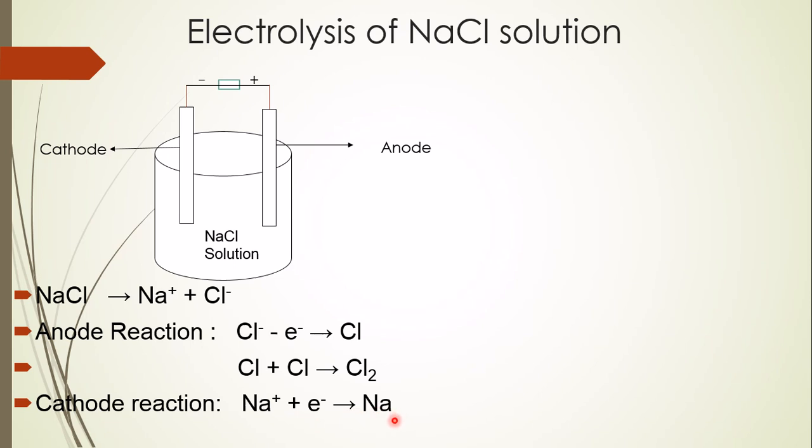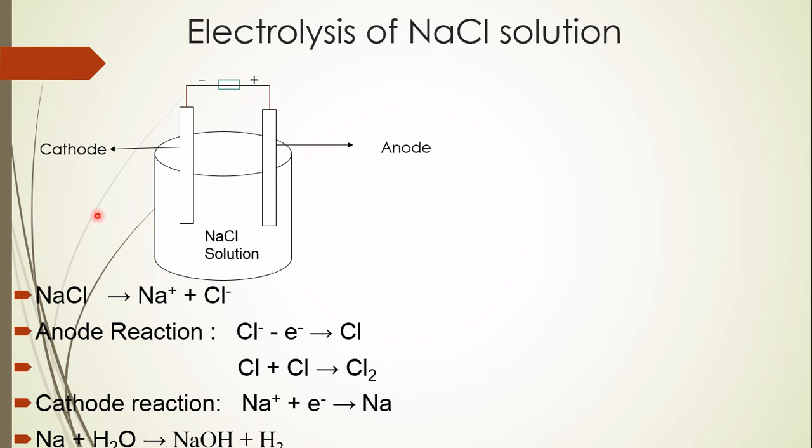Now, you know, sodium is a highly reactive element, and in this solution there is water. So, sodium will react with the water and make sodium hydroxide and hydrogen. Sodium, as a highly reactive metal, will react with water and produce NaOH, sodium hydroxide, plus H2, hydrogen gas.